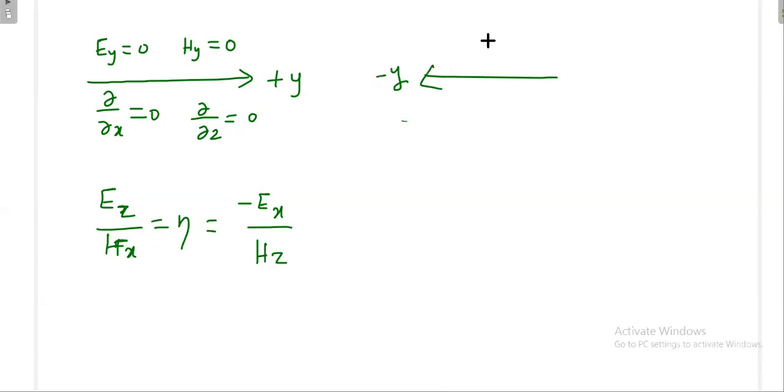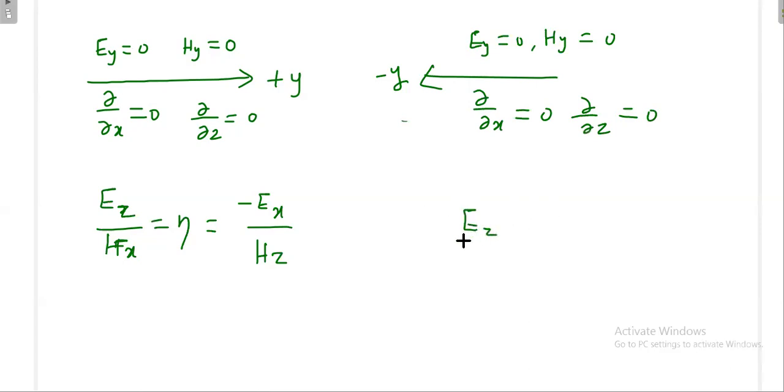So again Ey is 0, Hy is 0, ∂/∂x is 0, ∂/∂z is 0. If I want to go in a minus y direction, then the formula will be modified like this. One simple way is, instead of eta you put minus eta, that's it.